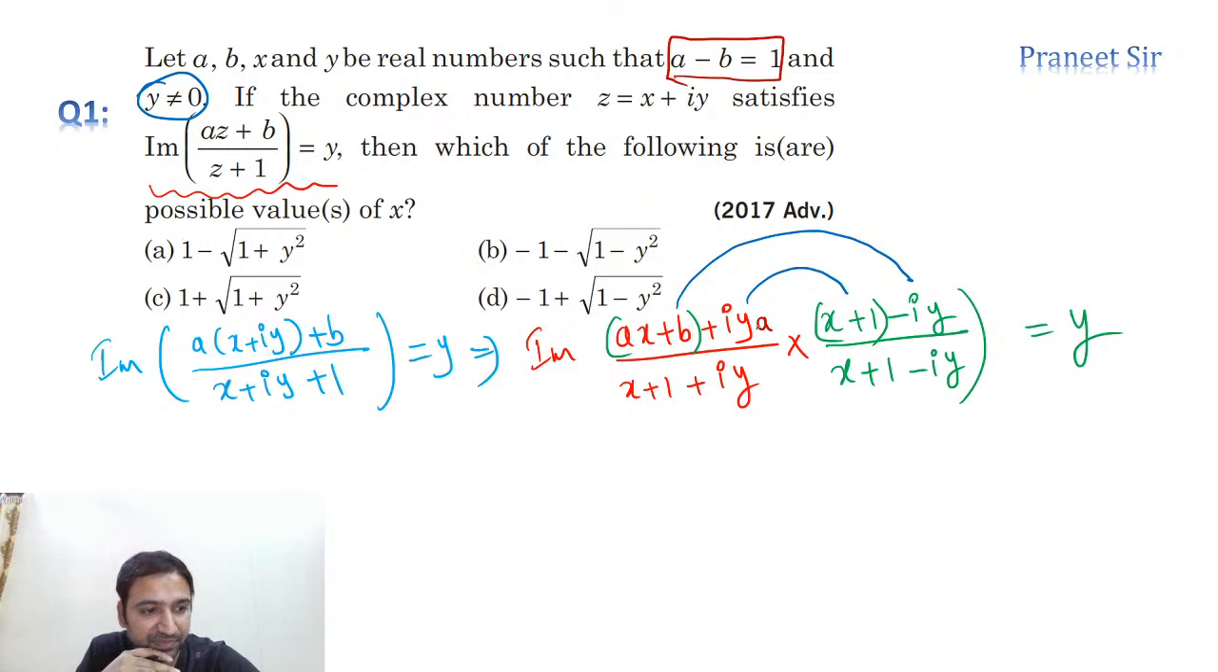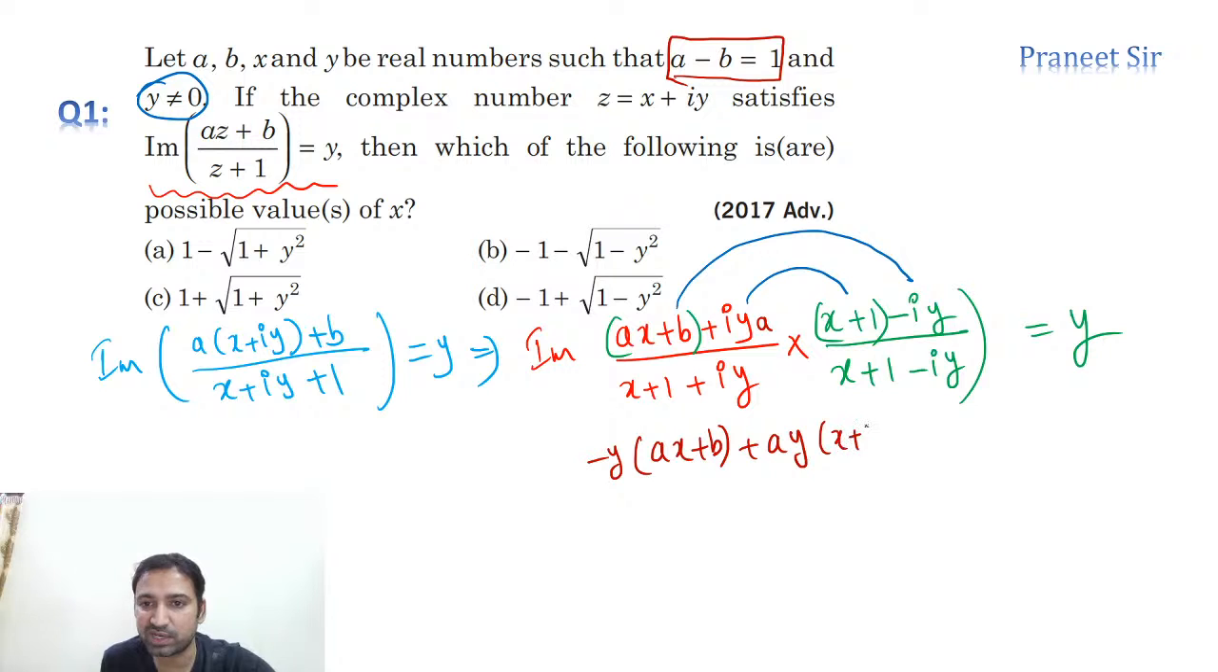Everyone observe this? Where did I make the mistake? In place of ay into a, iy into a, I just substituted iy. That is the mistake I made. So now let me do this. This is what we're getting: minus y into ax plus b, plus ay into x plus 1, and the denominator is x plus 1 whole square plus y square, is equal to y.